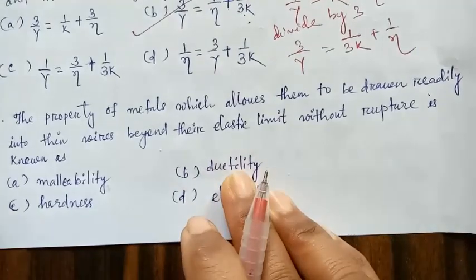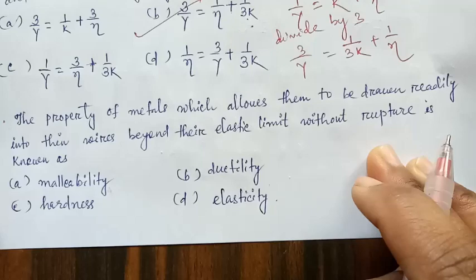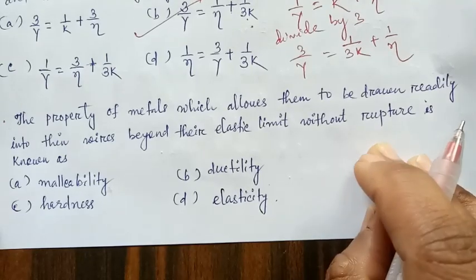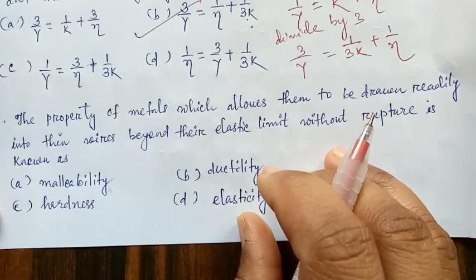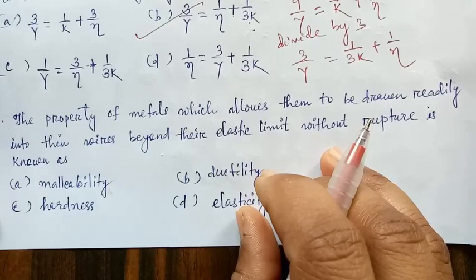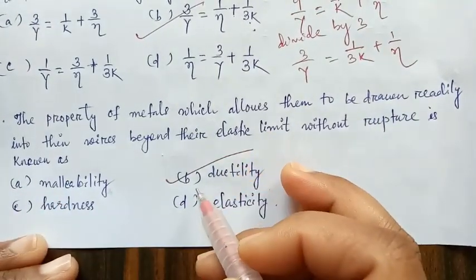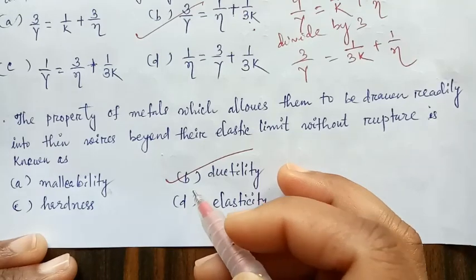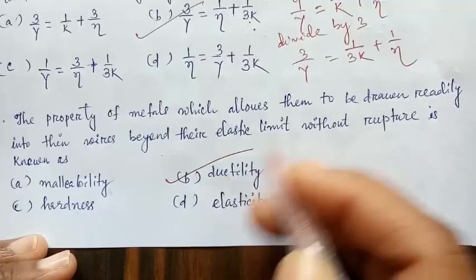The property of metals which allows them to be drawn readily into thin wires beyond their elastic limit without rupture is known as malleability, ductility, hardness or elasticity. It is called ductility, option B. And the metals which rupture just beyond elastic limit are called brittle. Yes. Next.